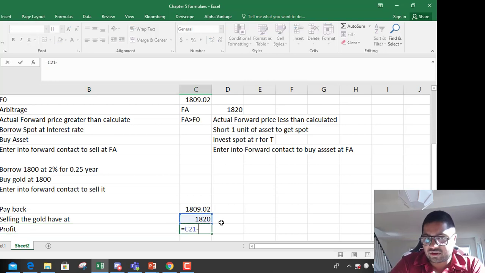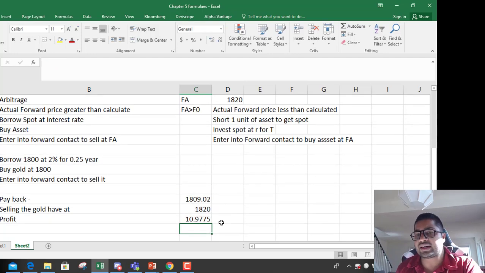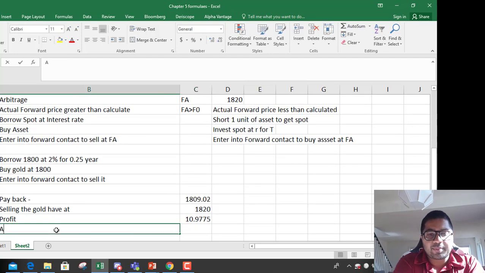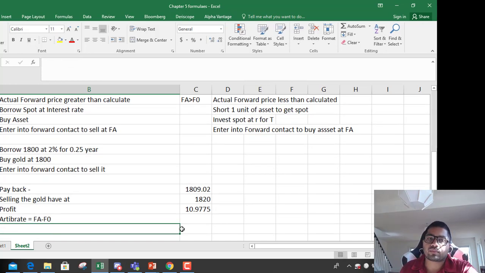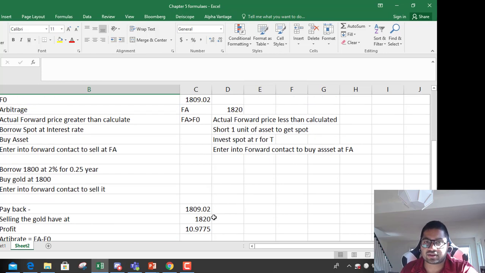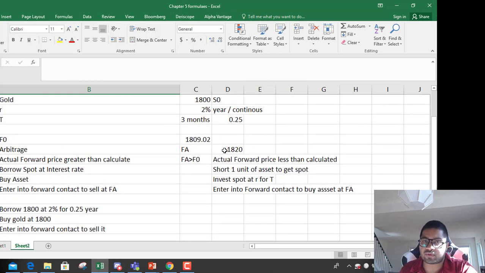Arbitrage profit is the actual forward price minus the calculated forward price, so arbitrage in this case equals FA minus F0. You had to pay back the loan at 1809, but you got 1820 from selling gold, so you made a profit of $10. This happened because the actual forward price was greater than the calculated forward.